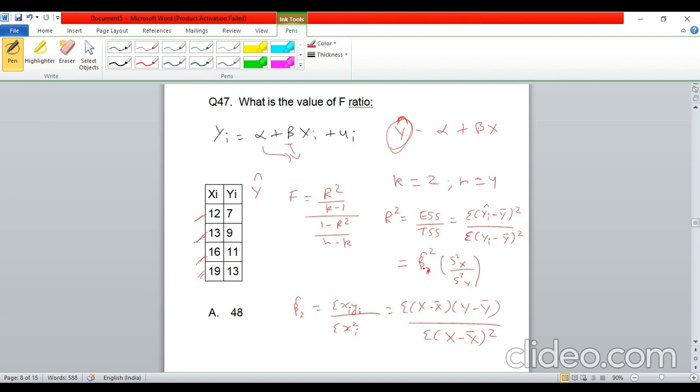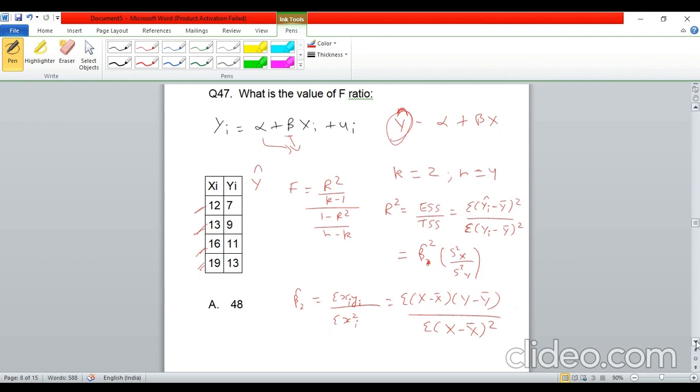Now here you need to find three things: beta, Sx, that is nothing but the standard deviation of x, and Sy is the standard deviation of y. Because the n will cancel out, simply s square x you can write as summation x square, and s square y you can write as summation y square. And the formula of beta, so beta cap is nothing but summation xi yi by summation xi square. This is in deviations form, and in standard notation it will be summation xi minus x bar into yi minus y bar divided by summation xi minus x bar whole square, right?